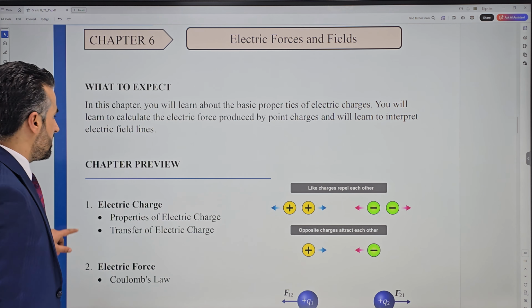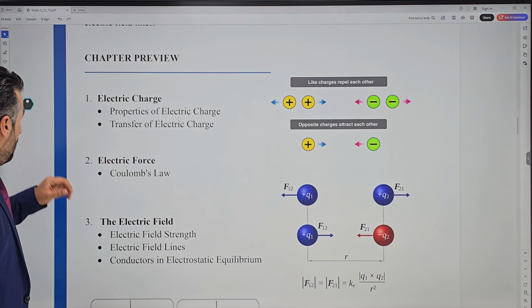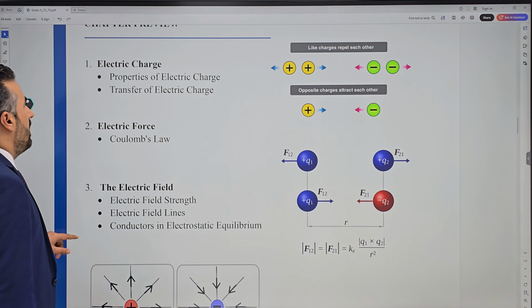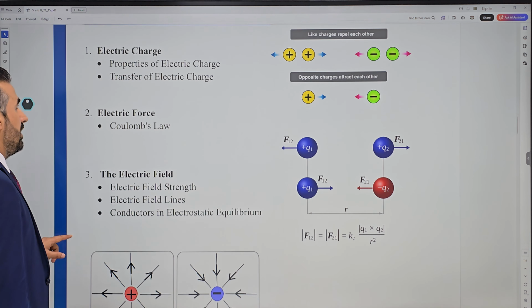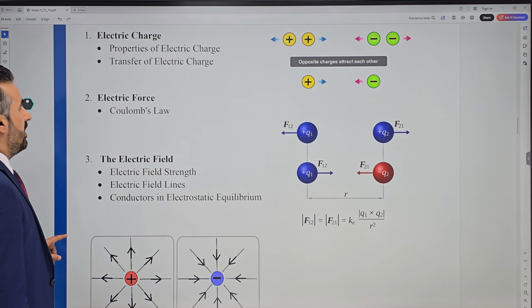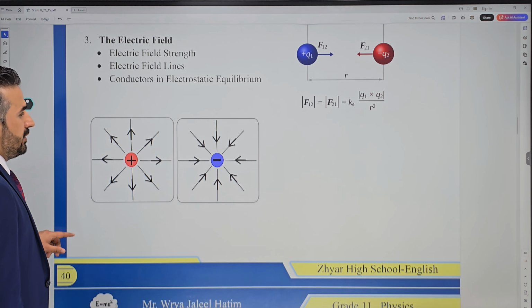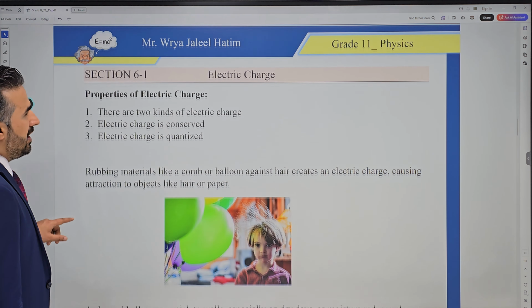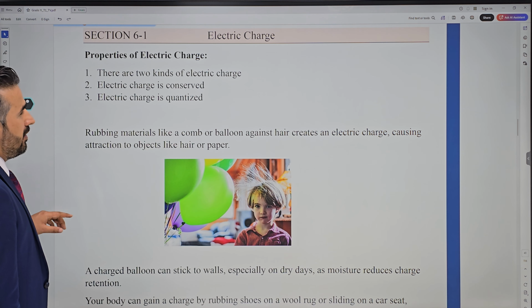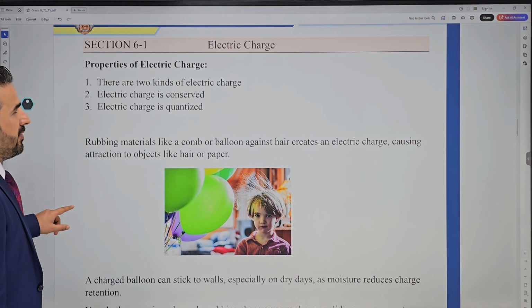So, what are the things that we will be covering in this chapter? The first one, we'll talk about electric charge, and then properties of electric charge. We'll talk about electric force, and we will also talk about electric fields as well. The first thing to begin with is electric charge.